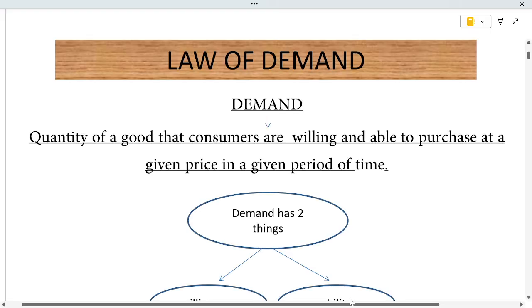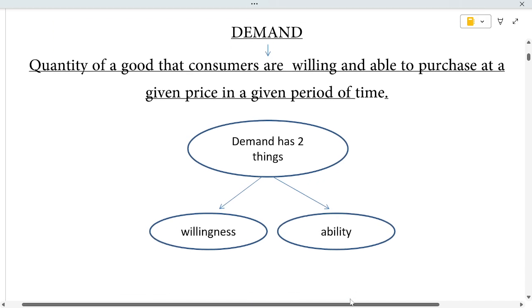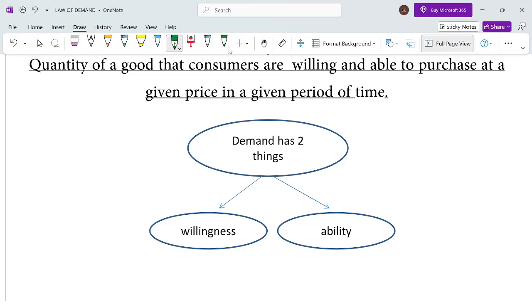Good evening, everyone. Second macroeconomics, law of demand. What is the law of demand? Before that, what is demand? Let us see how economics defines it.